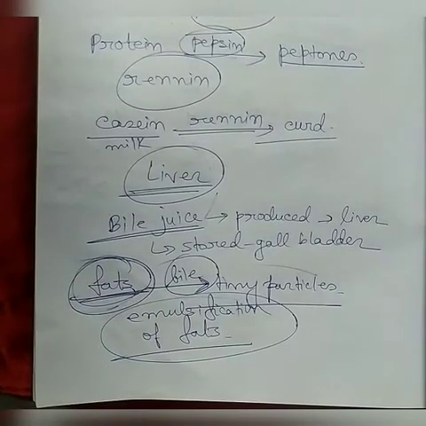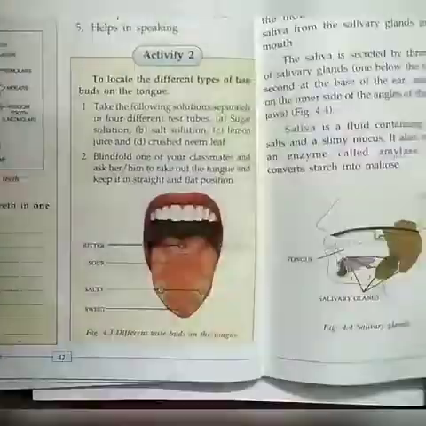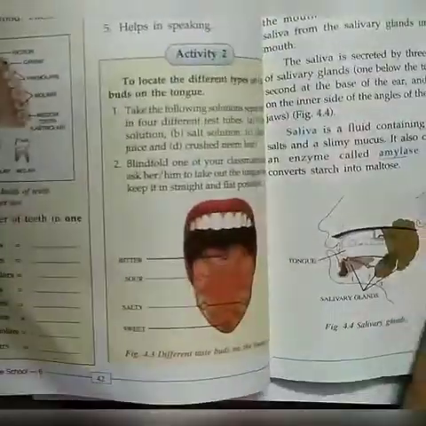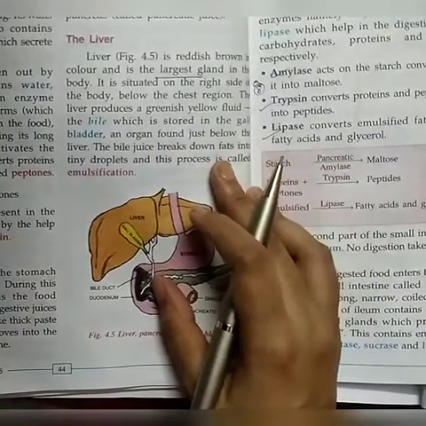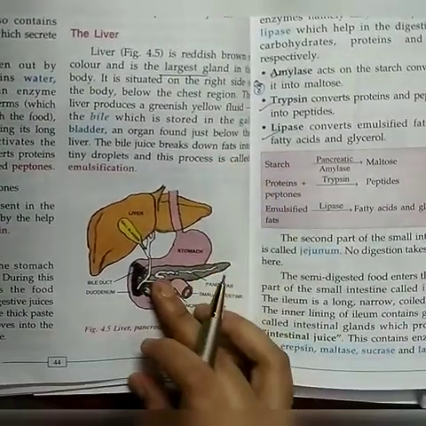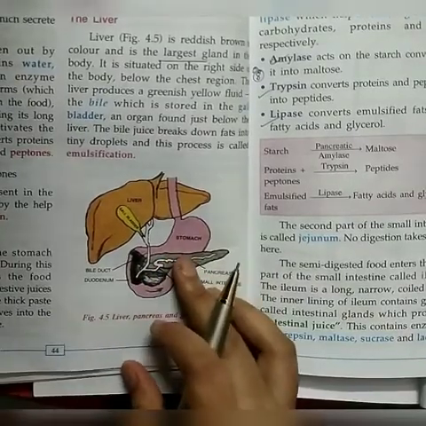Next, another gland I have told you about. This one, see here. Pancreas. This is another gland, a large leaf-shaped gland, and it secretes pancreatic juice.